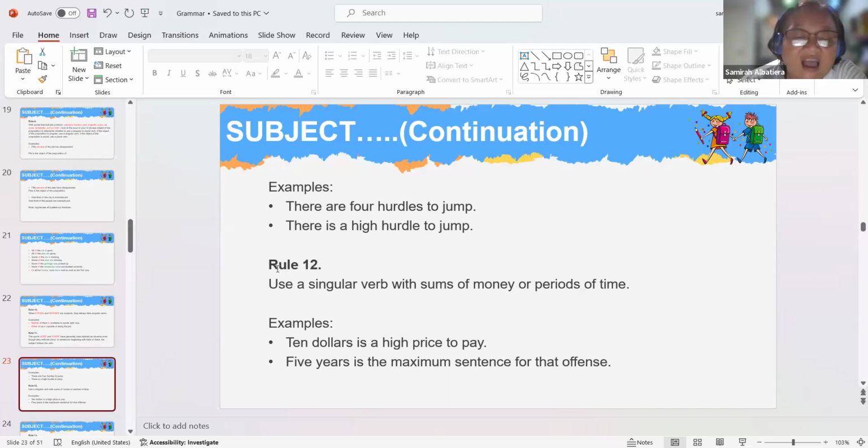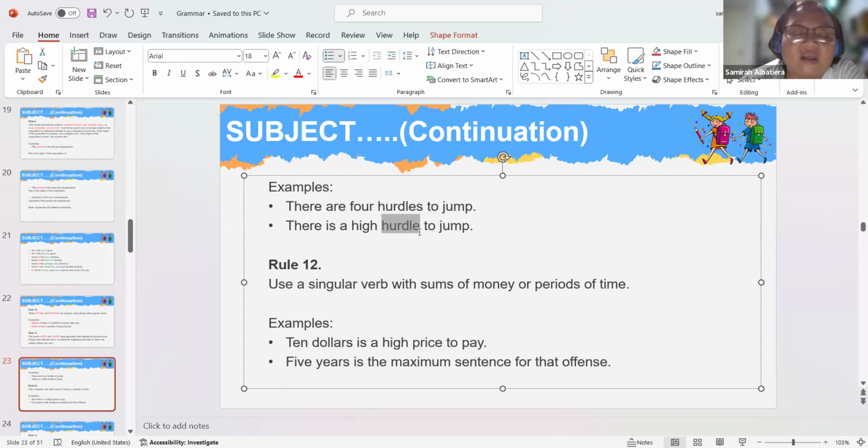Hurdle is a singular object. Therefore, I am going to use singular verb.